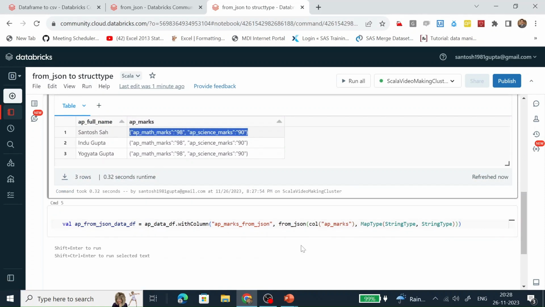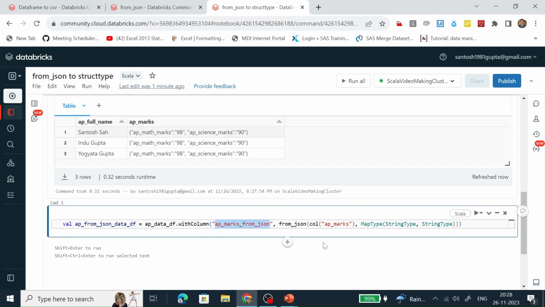Now what I am going to do is create a column with the help of this AP math marks column. This AP math marks column is of string of JSON type, and here the data type would be a